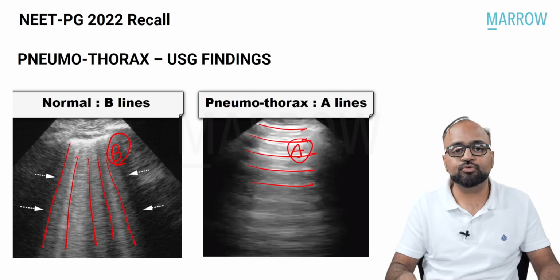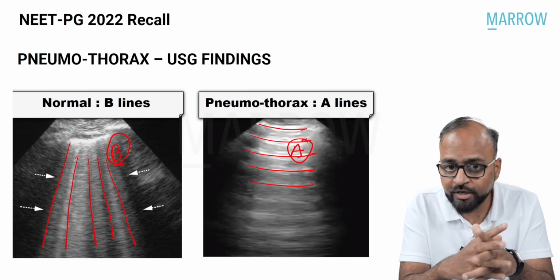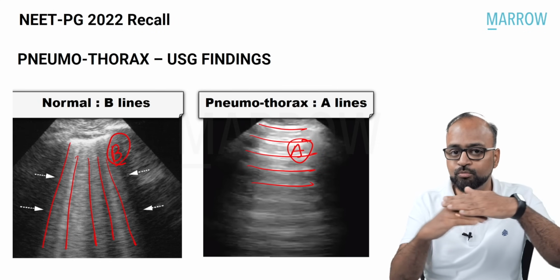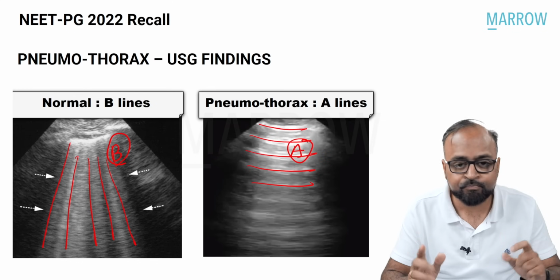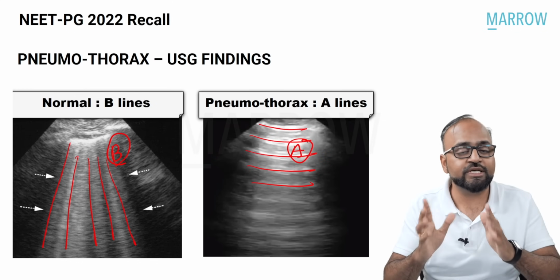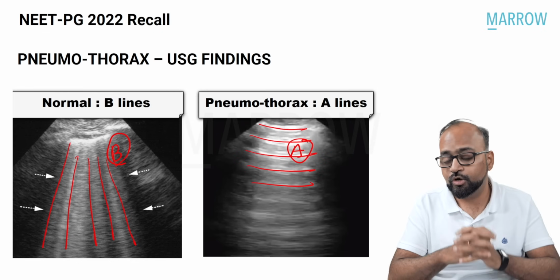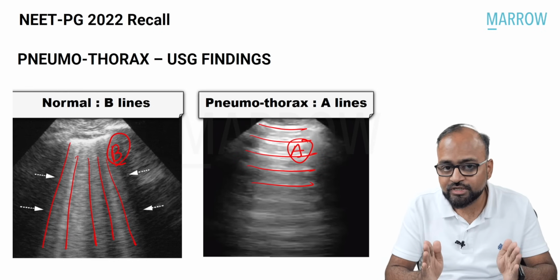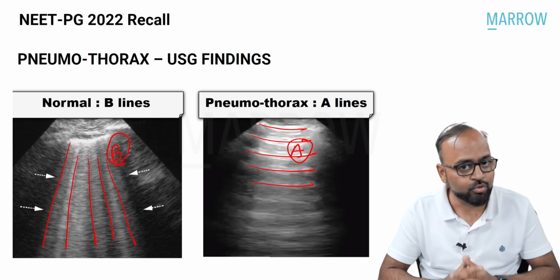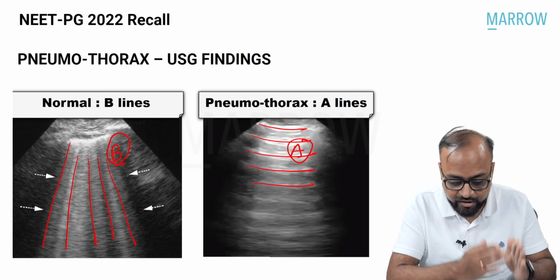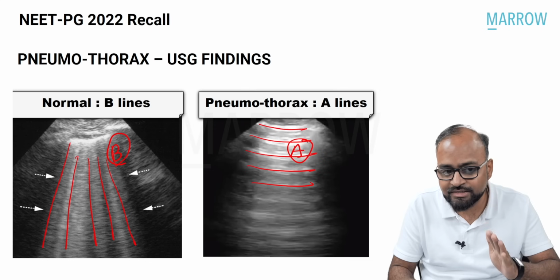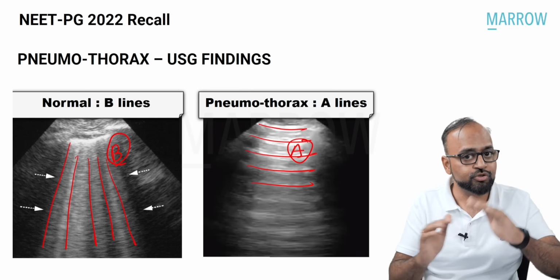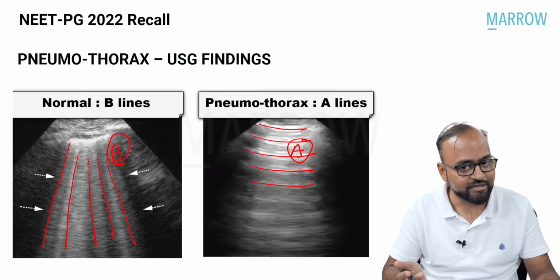So quickly, let us revise USG findings of pneumothorax. Normally, pleural sliding is seen. In pneumothorax, pleural sliding is absent. Normally, seashore sign is seen on M-mode ultrasound. On M-mode ultrasound in pneumothorax, what we see is not a seashore sign but a stratosphere sign or a barcode sign. Normally we see vertical or longitudinal lines, these are called B lines, right? Whereas in pneumothorax we see horizontal spaced out lines, these are called A lines.